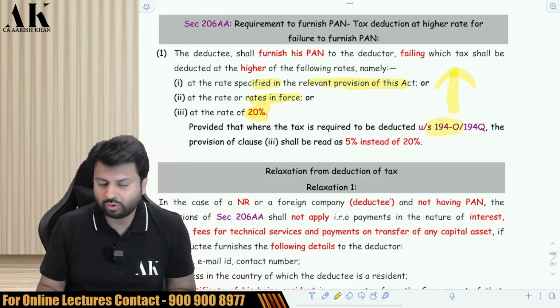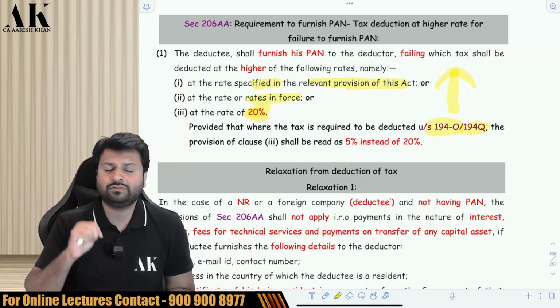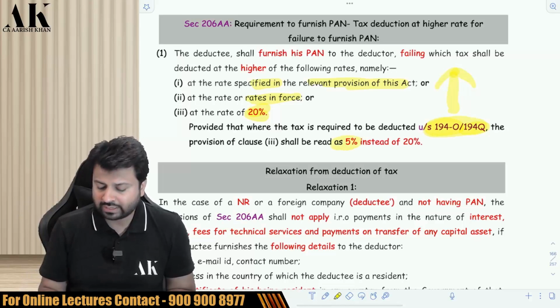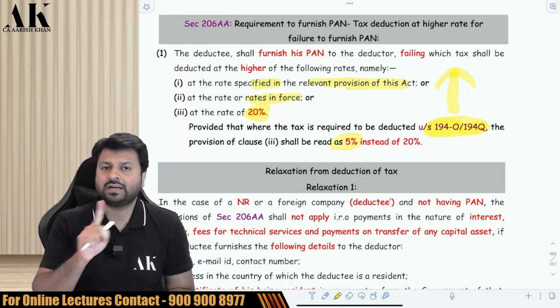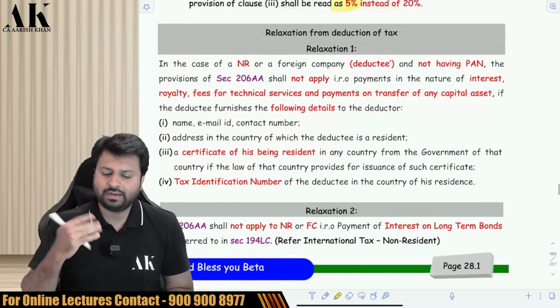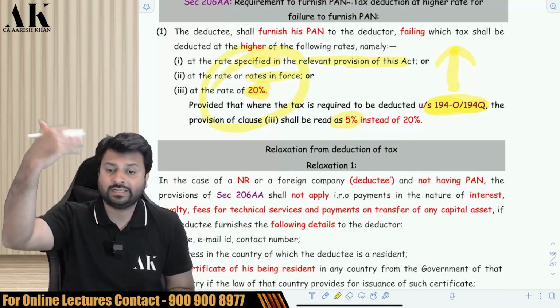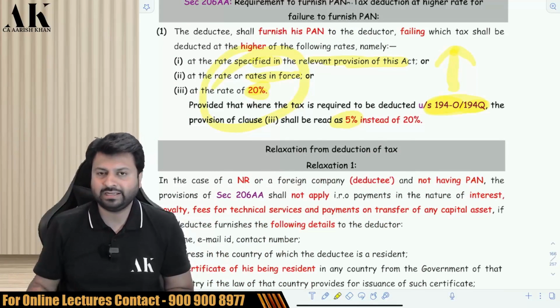That is 194O, the Amazon wala section, e-commerce operator, and 194Q, where you purchase more than 50 lakh goods. In these 2 sections, you will compare the actual rate with 5% and not 20%. Okay, be very careful. So now the other person has to give a PAN, otherwise he has to bear the consequence of this 20% or higher rate. If the actual rate is higher, then the TDS has to be deducted as per the higher rate.